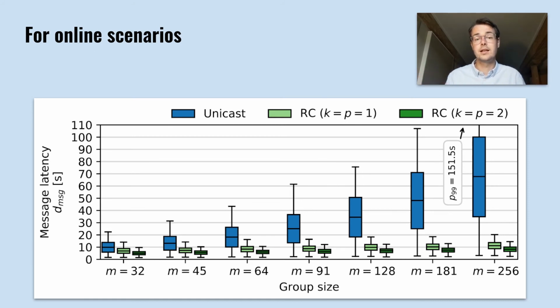The x-axis shows different group sizes from 32 to 256, and the y-axis shows the observed latency up to 110 seconds. What we see is that as the unicast approach grows linearly, it quickly results in latencies that are too large for interactive applications. Meanwhile, the Rollercoaster latencies are mostly around 10 seconds, good enough for interactive text editing.